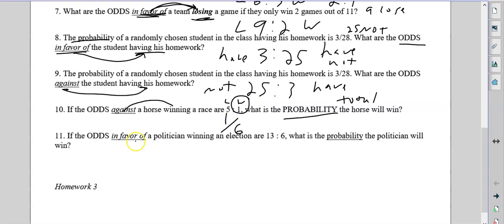If the odds in favor of him winning are 13 to 6, in favor of winning means winning comes first, losses come second. We still need the total, which is 19. So what's the probability they will win? We look at the wins over the total. And that's it.